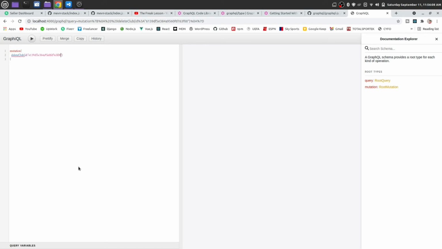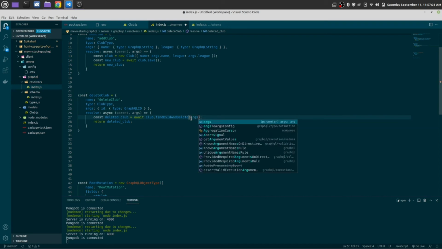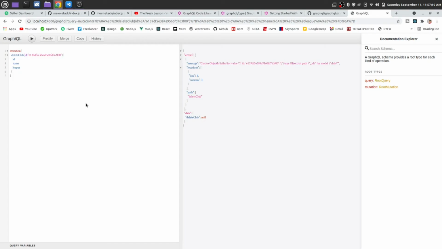this is the id which we are going to delete, and we want to get back name, id name and league. Okay, something went wrong. This id, actually this should be id dot args dot id. Okay, so let's try it once again. Reload this, and here it's been deleted.